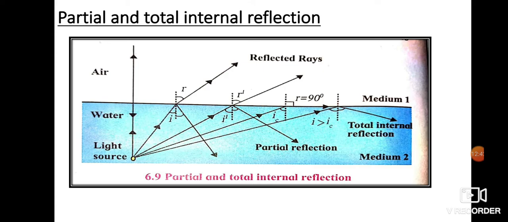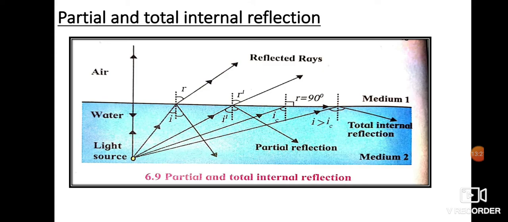Now here in this diagram, you can see 2 media. One is air and one is water. You can see there is a source of light here in water. Now we are going to study the refraction and reflection taking place from a denser medium to a rarer medium. In this picture, you can see it is marked reflected rays. These are not reflected rays, these are actually refracted rays. What you can see down here, these rays are called reflected rays. So make the change as given in the textbook. These are actually refracted rays.